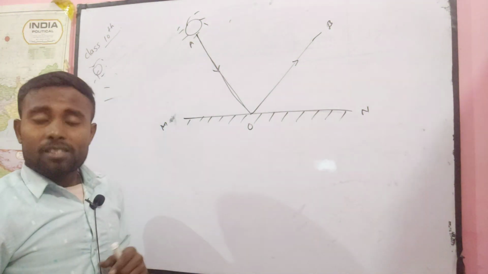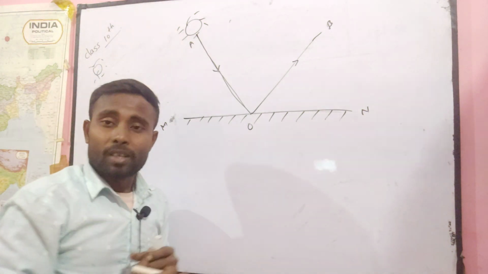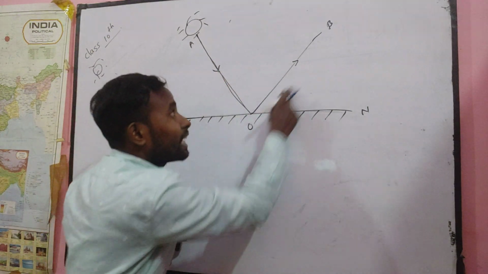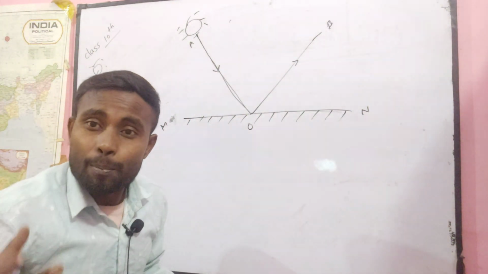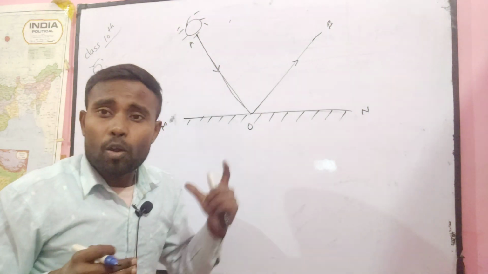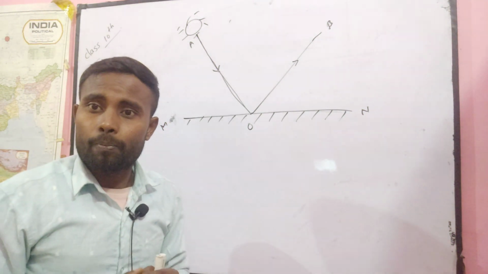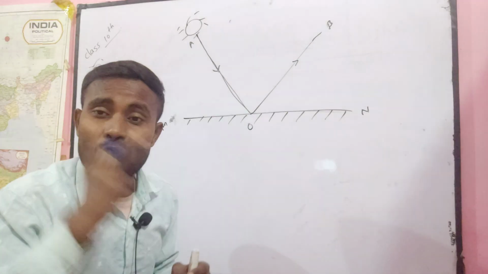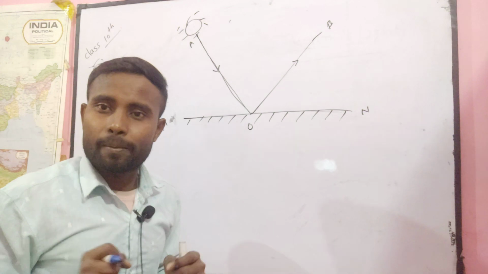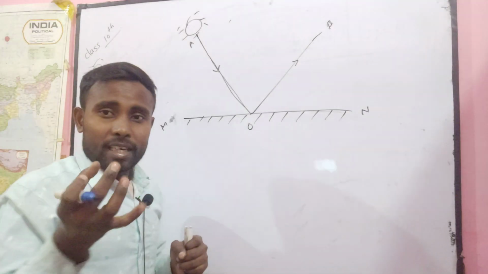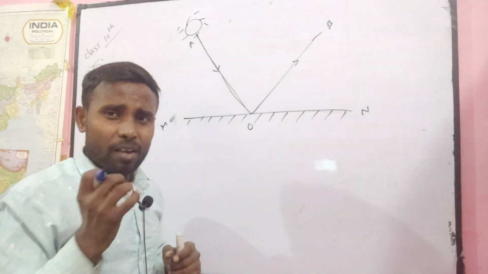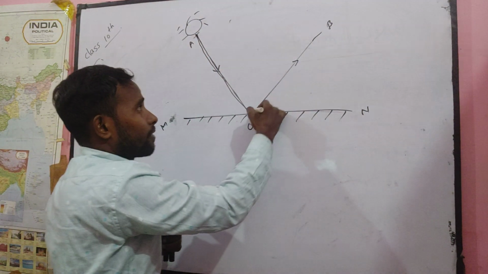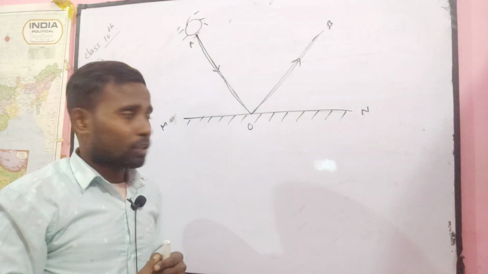Now, it is reflected in the same medium, and this phenomenon is known as reflection of light. And when a light ray is incident and rebounds in the same medium, during this phenomenon it obeys a particular law which is known as the law of reflection of light. Now, I want to introduce some basic definitions, some terminology.